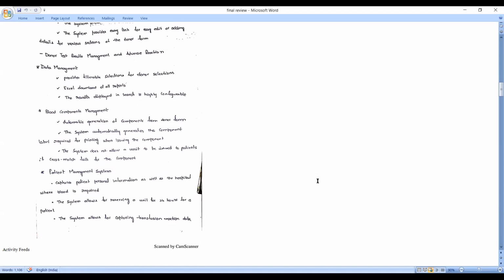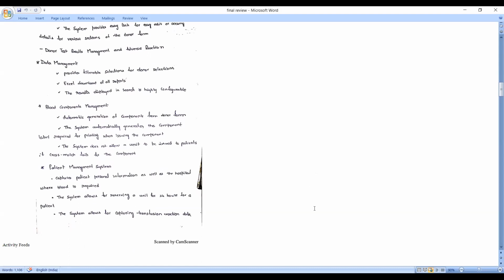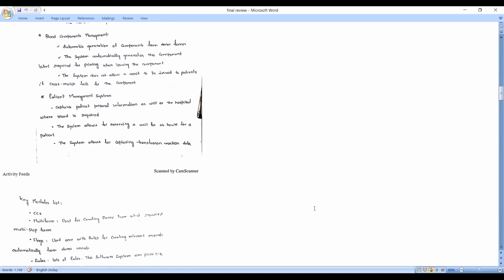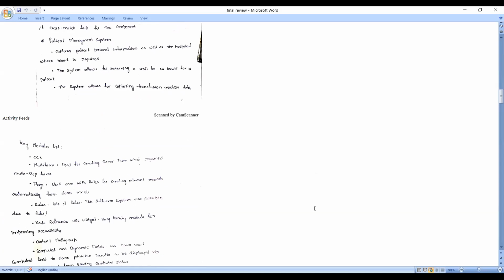Patient management system captures the patient personal information as well as the hospital where blood is required. The system allows for reserving a unit for 24 hours for a patient. The system allows for capturing transfusion reaction data.